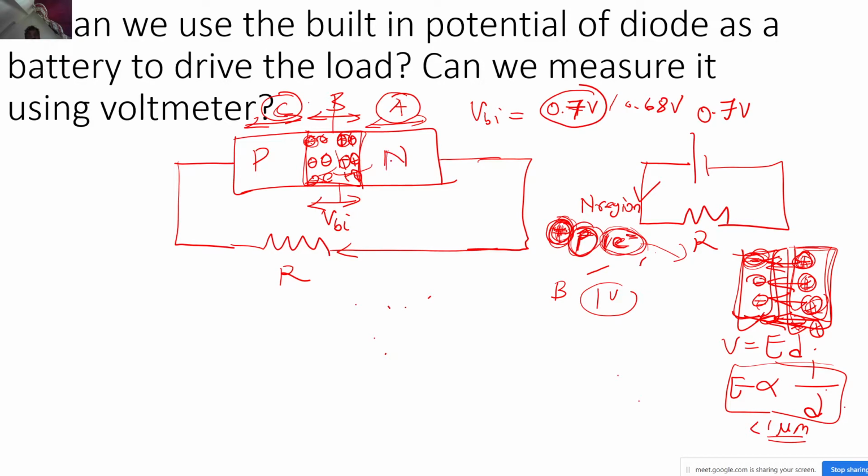But in the n region, obviously there are many free electrons present, but corresponding to that, the positive charge is present in the nucleus of the corresponding atom. So the net positive charges and the net negative charges are equal with respect to each other, and there is no imbalance. So there is no net charge enclosed in this region, and from Gauss law you must be knowing that del dot E is del dot D is correct.